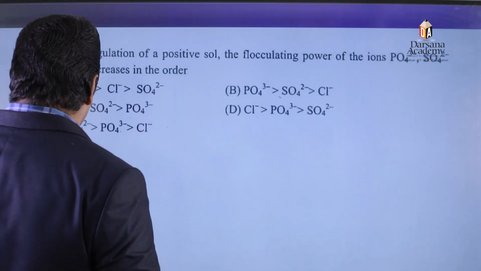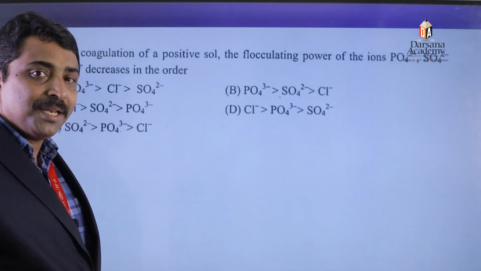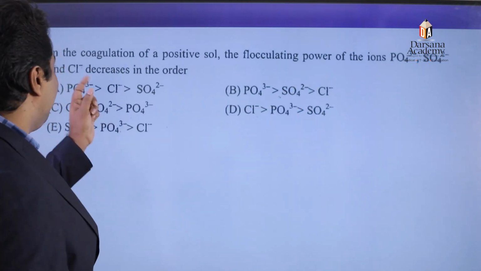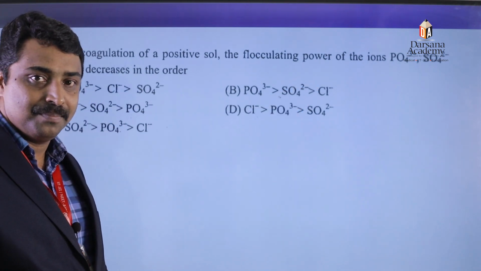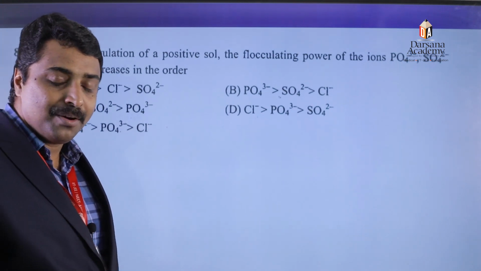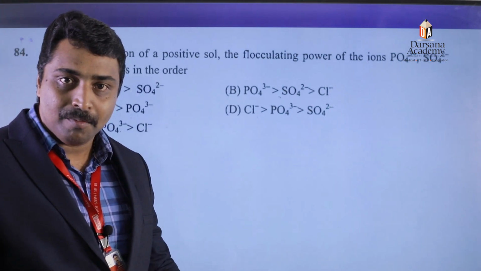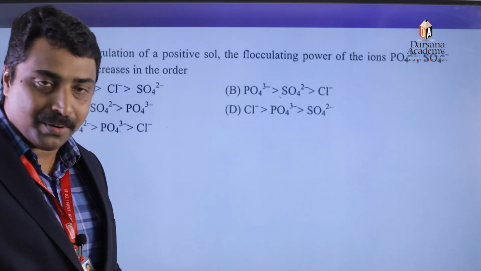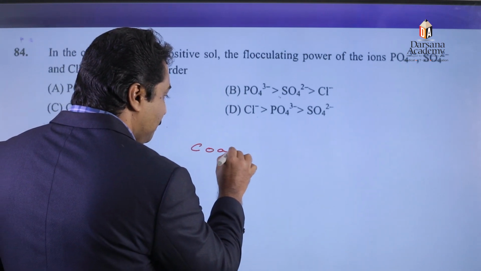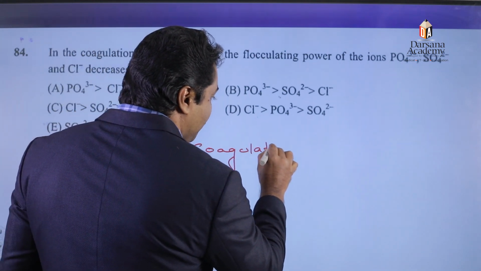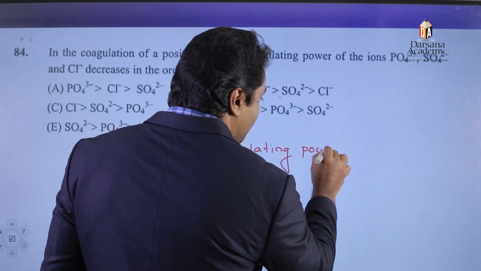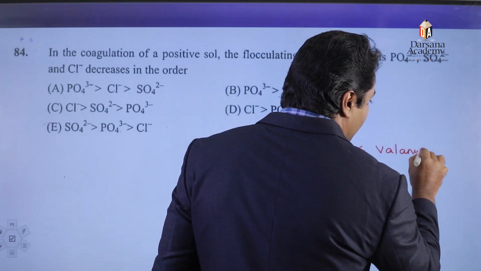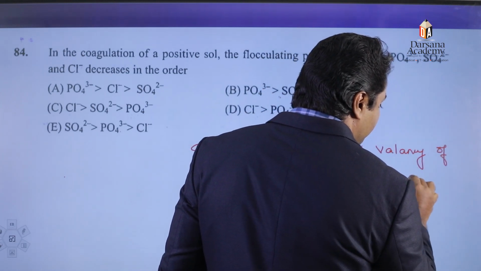Next question. In the coagulation of positive sol, the flocculating power of the ions phosphate ion, sulfate ion and chloride ion decreases in which order? Just use Hardy-Schulze rule. According to Hardy-Schulze rule, the coagulating power of a coagulating ion depends upon the magnitude of charge possessed by the coagulating ion. Therefore, we can say that coagulating power is directly proportional to the magnitude of charge or valency of the coagulating ion.